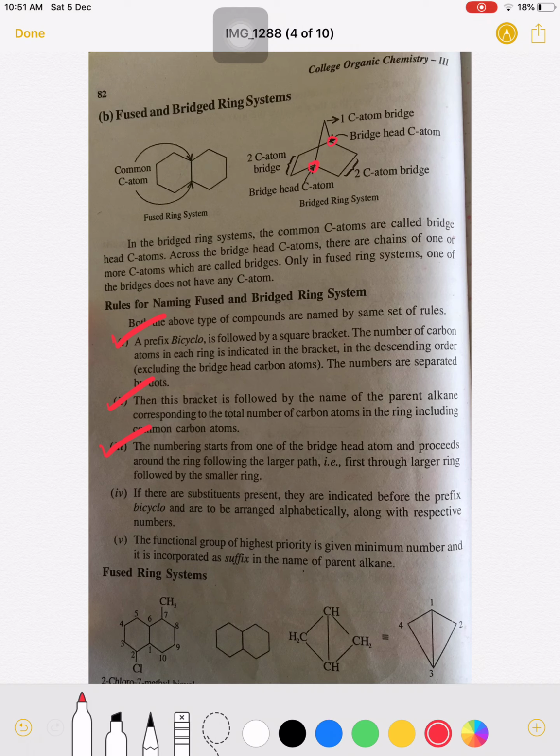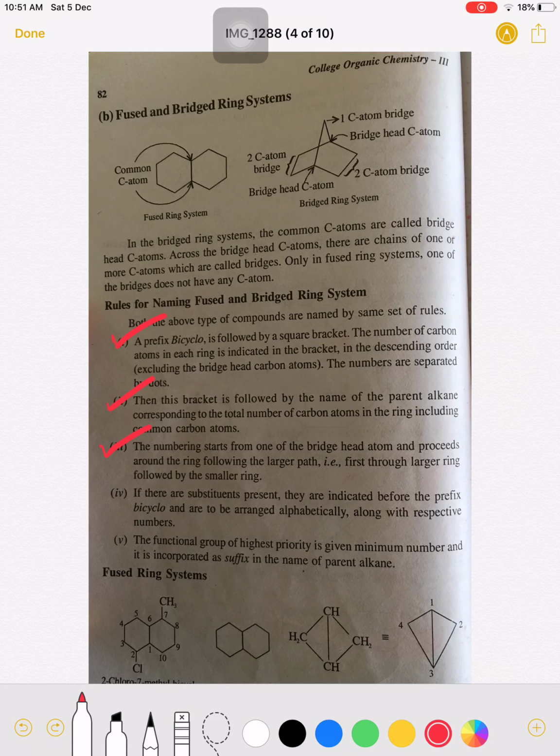This is the bridgehead atom and the numbering starts from that. It proceeds around the ring following the larger path. So the numbering starts towards the bigger ring first, then the smaller ring. It is just the reverse of the Spiro.